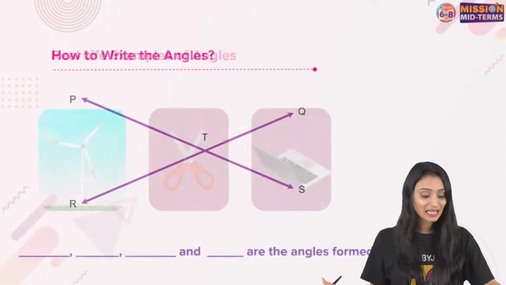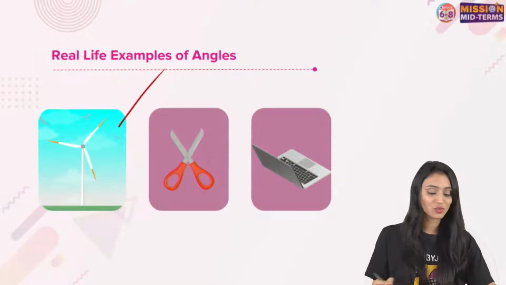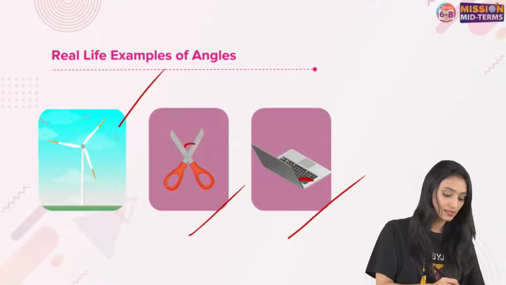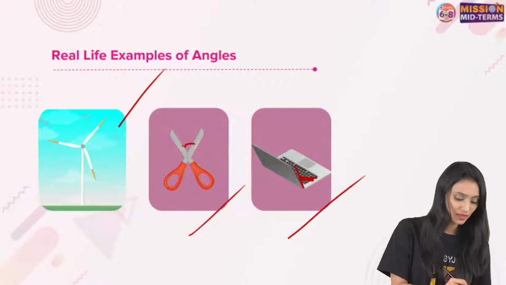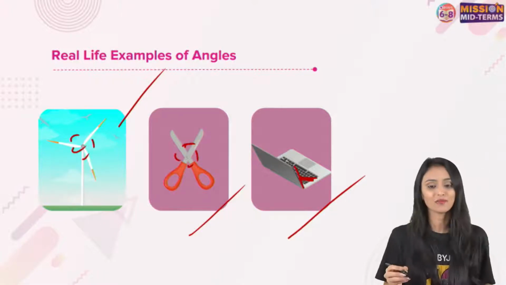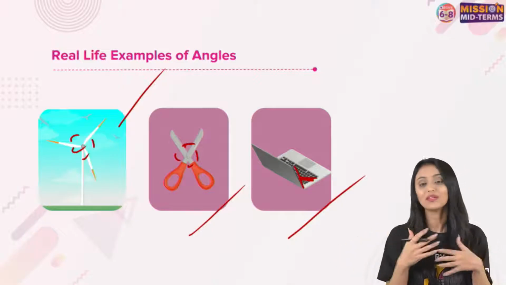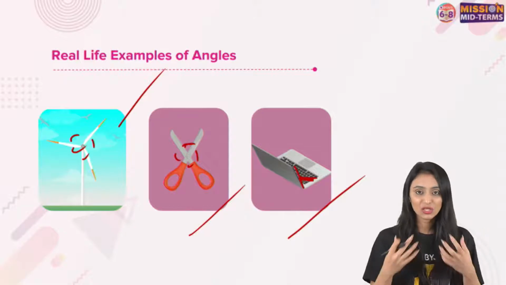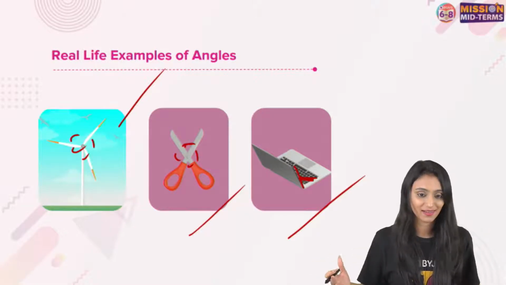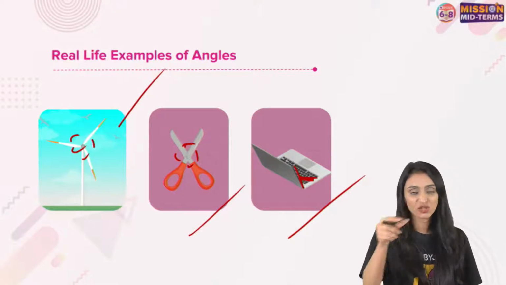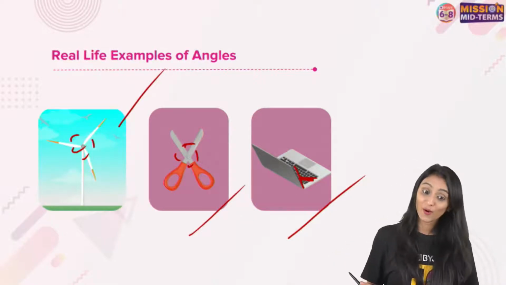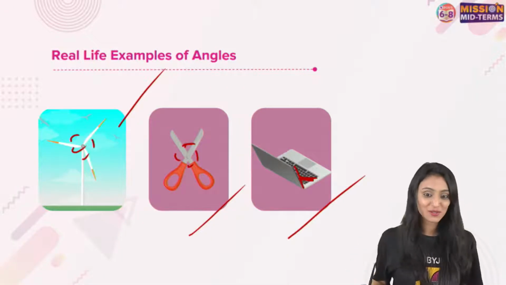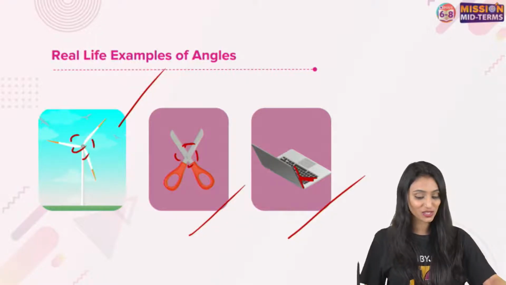Now, we see these angles in our everyday life as well, right? You can see the blades of this windmill, the scissors. You can see the angle formed between this laptop as well. Here as well, we can see angles are formed. We see all these things in our everyday life, but we never realize how important mathematics is, that it is there everywhere. In the book also, between the pages. Yoga as well, so you remember the session that we did. Angles formed from fingers also, right? Great, good observations. Now let's move ahead.